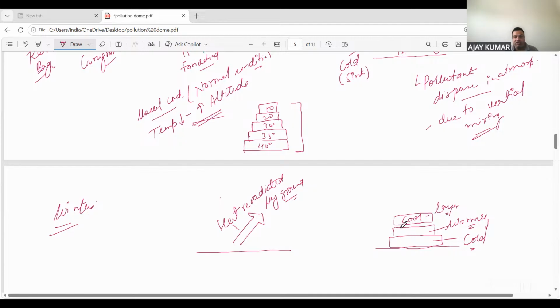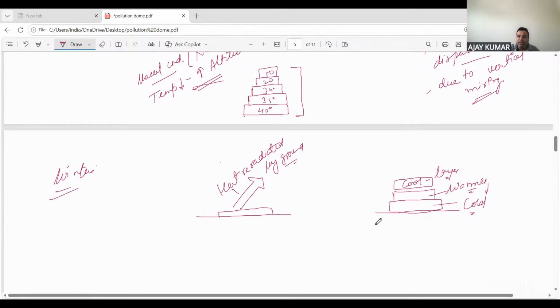So why is it happening? Because the heat that was absorbed during the day has to be lost, and it has been re-radiated by the ground back into the space or atmosphere. As the heat was re-radiated, the atmosphere closest to the ground has become the most cooled layer. That is this one, the cold layer. So how will the temperature look here? The condition will be like this. At base, it will be 5 degree. Just above this, you will find 10 degree. And again above this, you will find 5 degree.